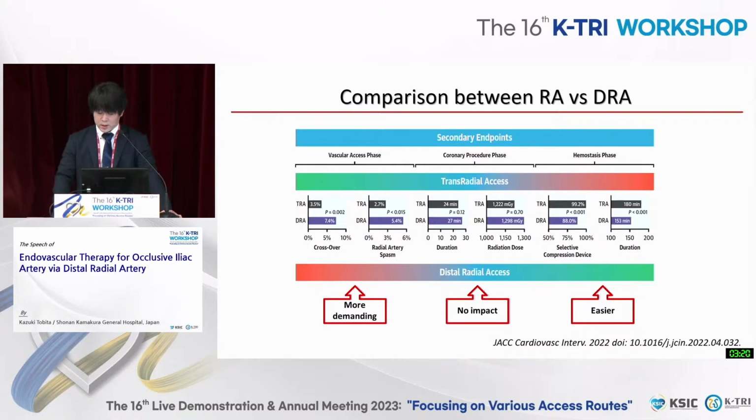Crossover and spasm were higher in the DRA group, but hemostasis was easier in the DRA group. Probably this result reveals that DRA puncture requires training or echosonography-guided puncture, and there is a benefit in hemostasis.